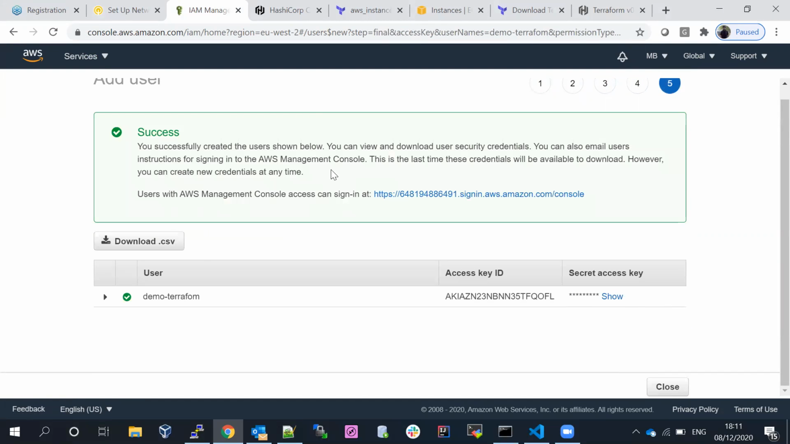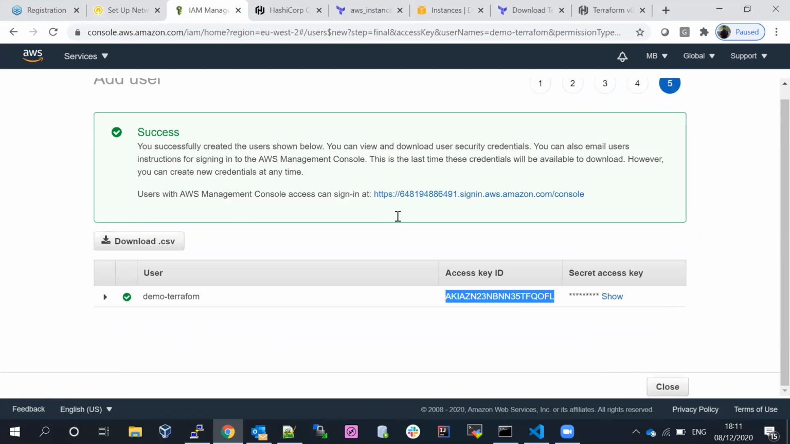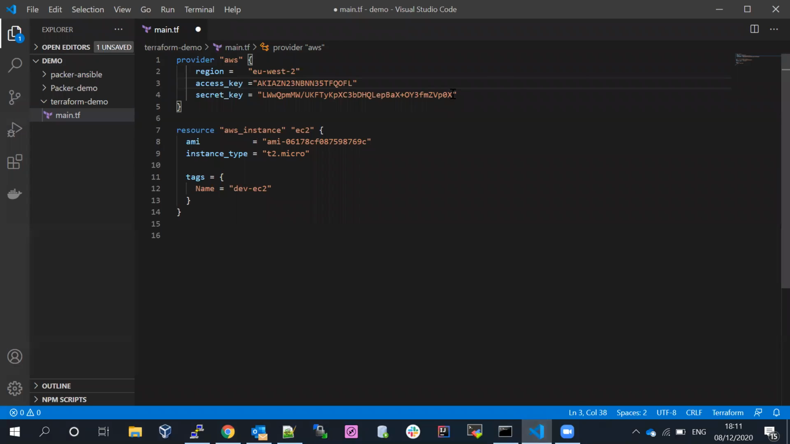Now we have created the user successfully. This user has administrator access. So this is the username and access key. Let me take the access key and keep it here. At the same time, this is the secret key, and if we lose this one, it will be visible only once. Let me keep this secret key as well.